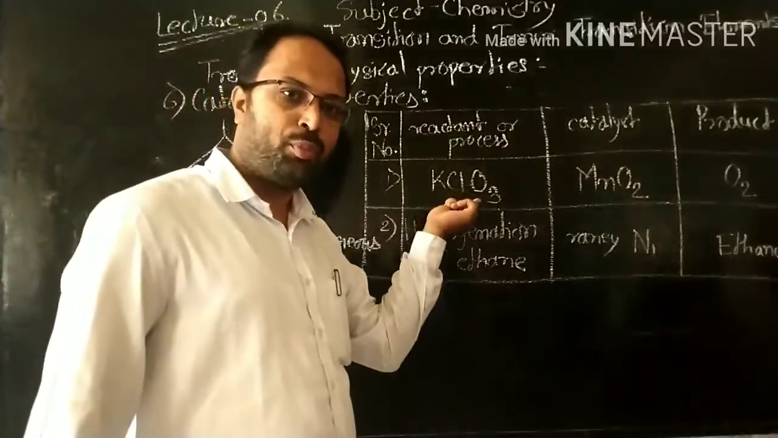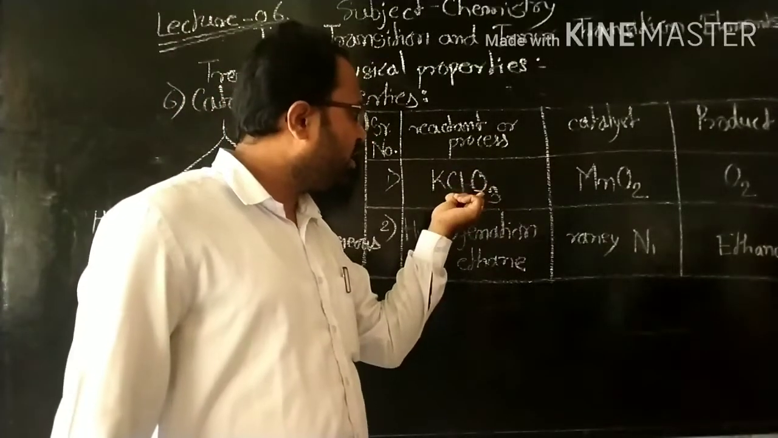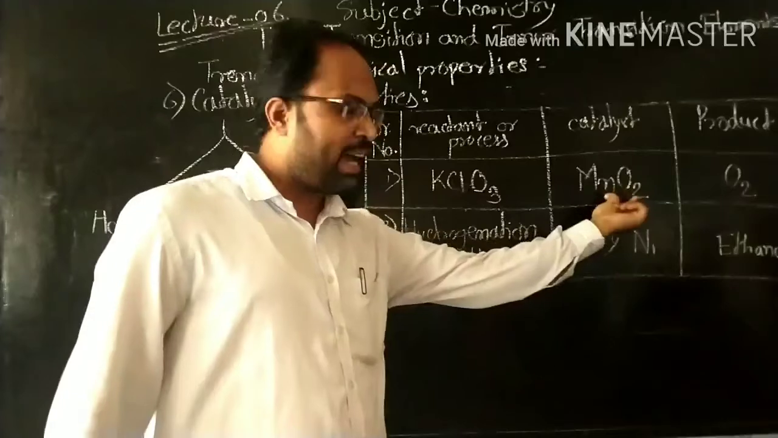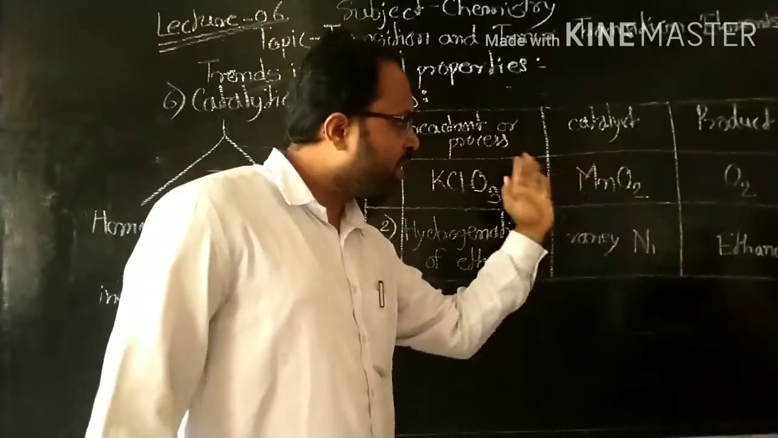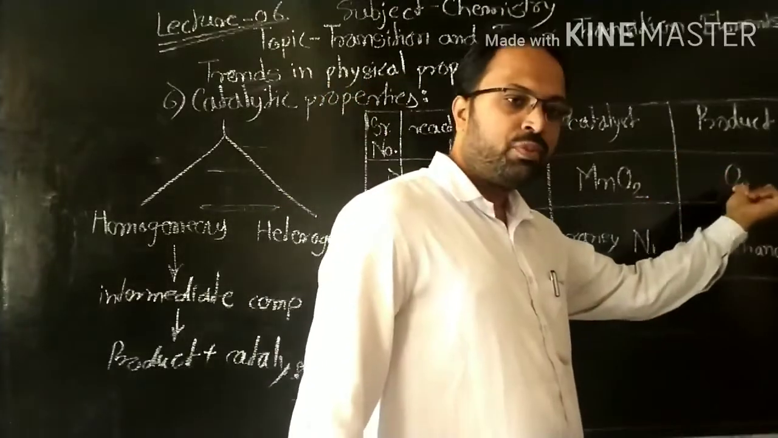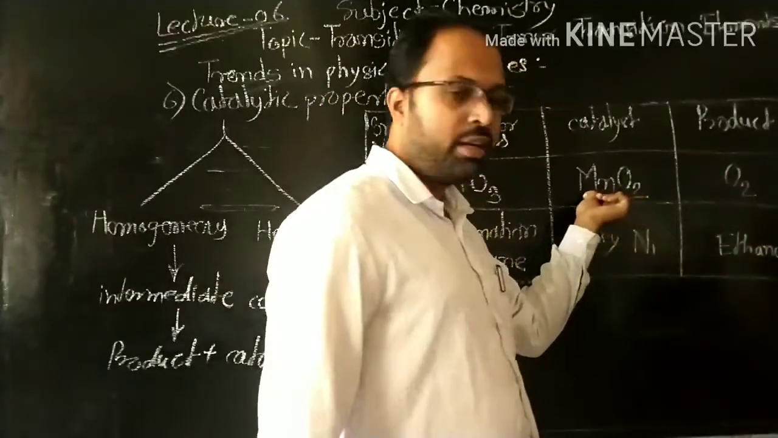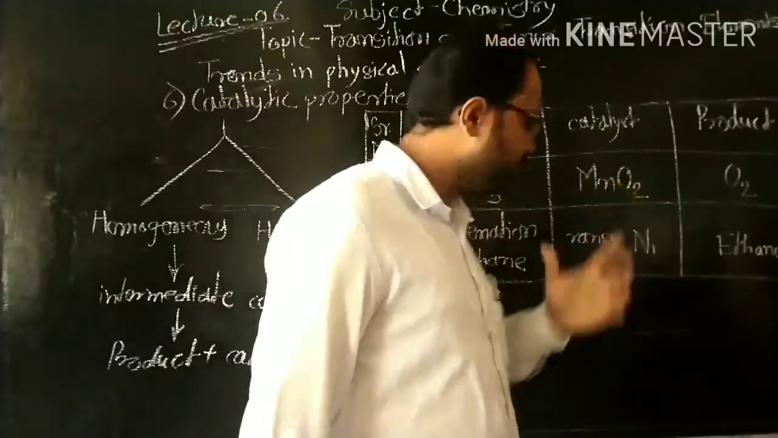Here, an example of homogeneous catalysis: KClO3, the reactant, reacts with MnO2 to form an intermediate product, and after decomposition, they form oxygen and the MnO2 catalyst is regenerated.